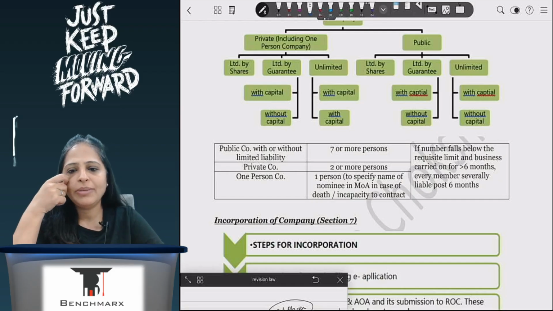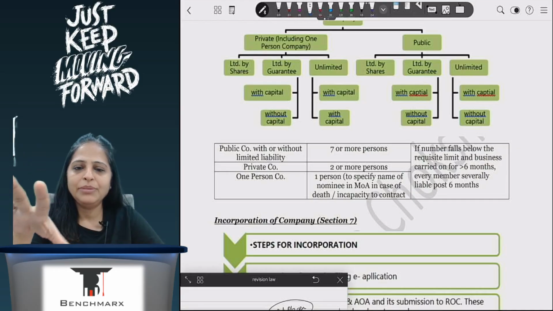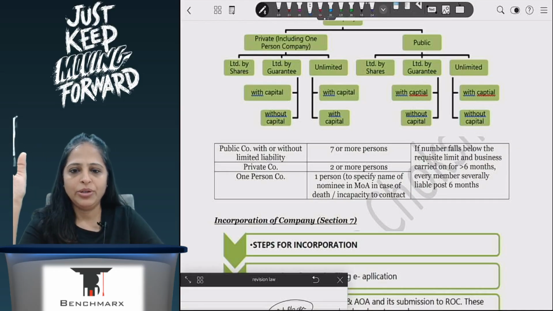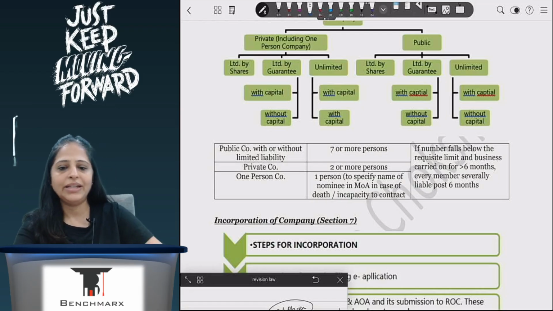So in case of limited by guarantee, it will be at the time of winding up. Limited by shares, it will be at any point of time. And then there are unlimited companies where the members have unlimited liabilities.